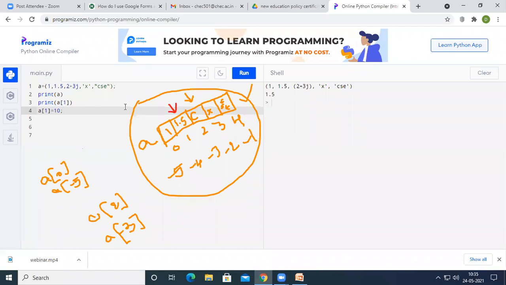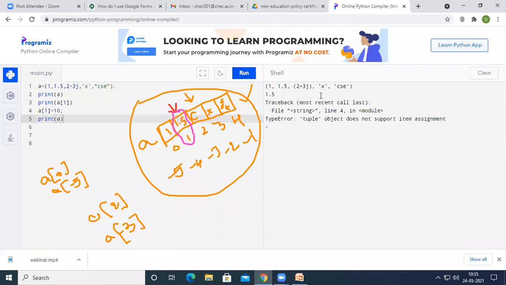I am trying to replace the value which was at index number 1 with 10. After that, I need to print the updated list. So now let us see what will happen. Let me run the code.